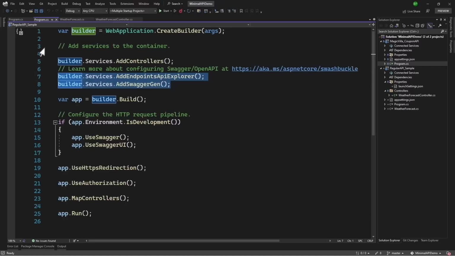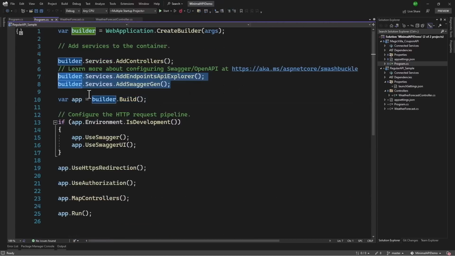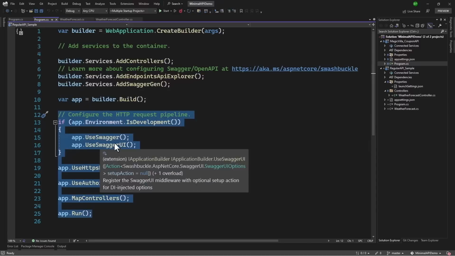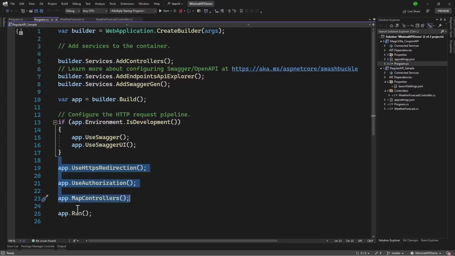Then the Swagger endpoints, they are present because we want the Swagger documentation with our Minimal API as well. After that, we have app.Build, and that is the same.